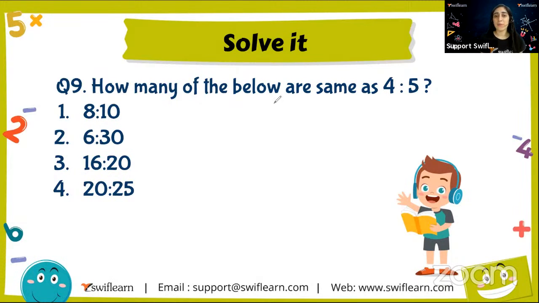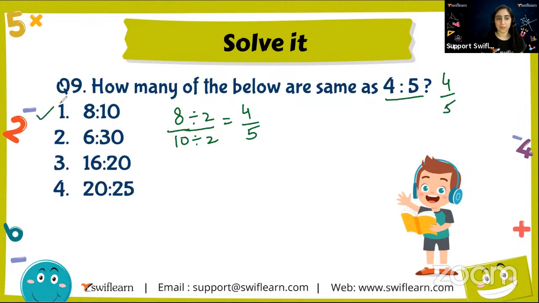Okay. So how many of the below are same as 4:5? How many of these fractions are similar to 4:5? That means 4/5 should be the answer on solving. Let's do the first one. 8/10. On solving it by 2, let's bring it to the lowest form. We got 4/5. So the answer is true. This is right. Okay. Moving on to the next one.